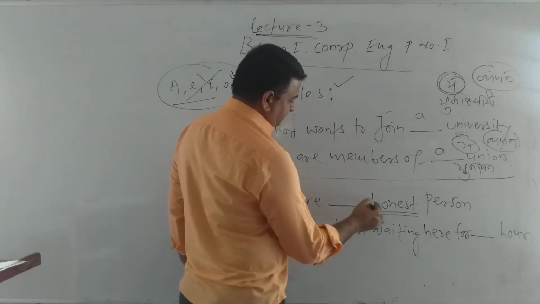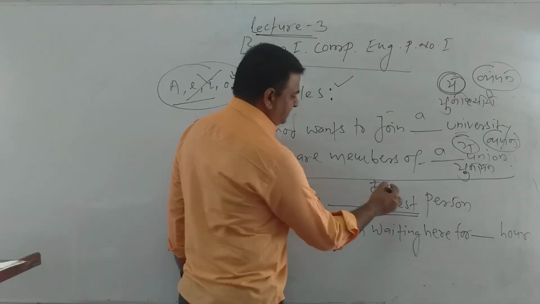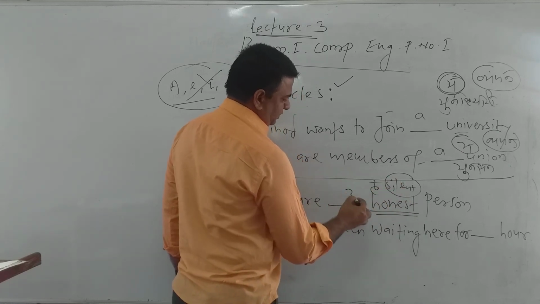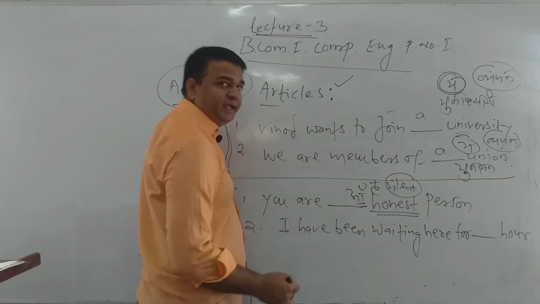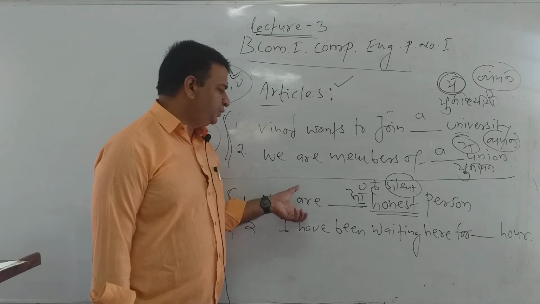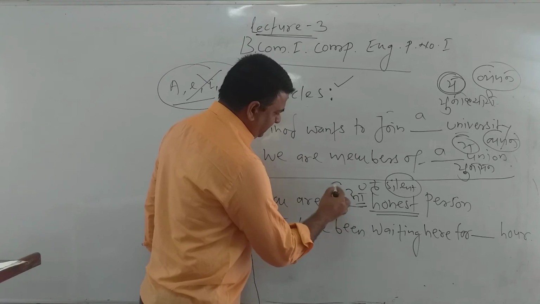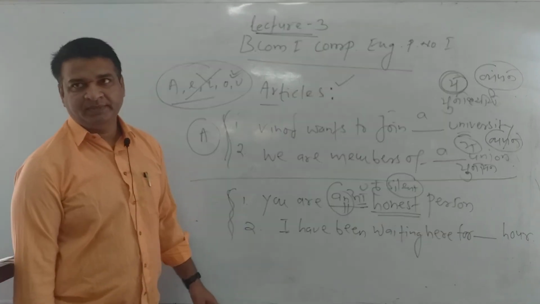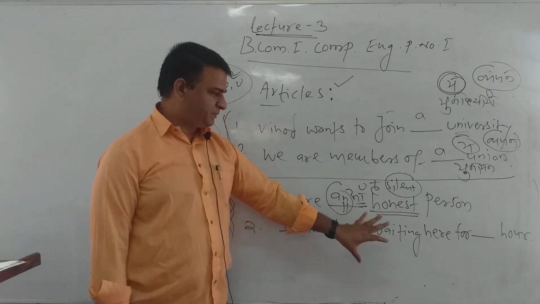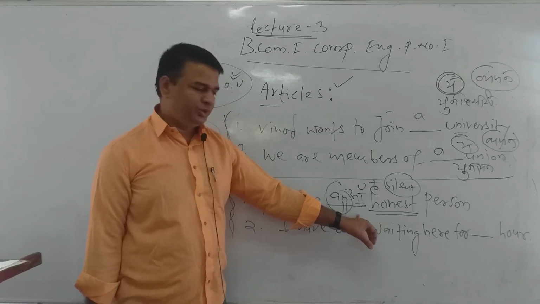In honest, the h is a consonant letter but h is silent, so the word makes a sound like on. Honest means we have to use article an over here, right? So we say you are an honest person. Article an is necessary here.